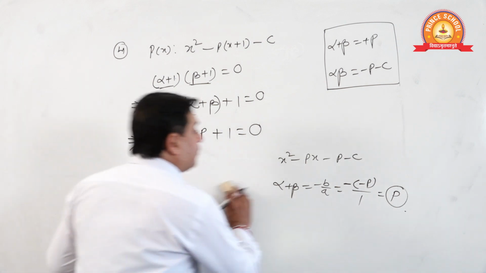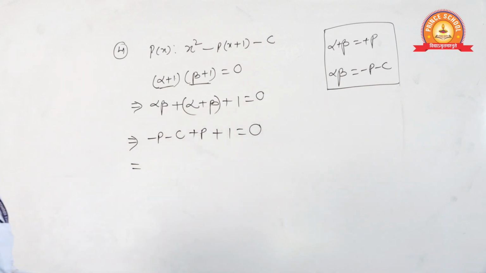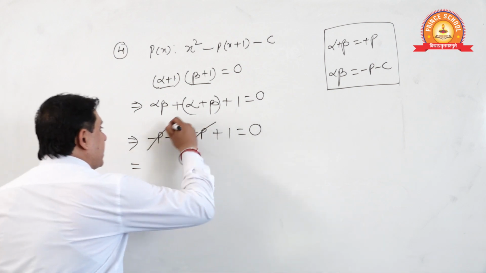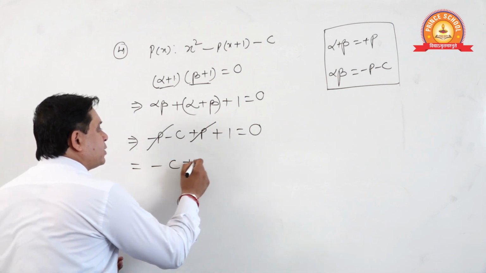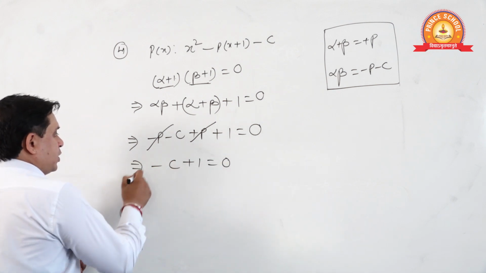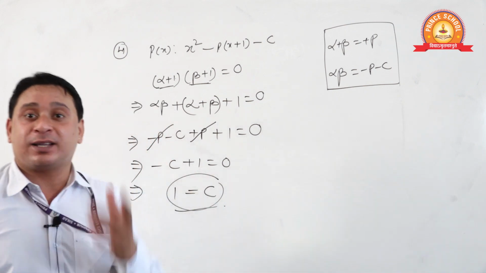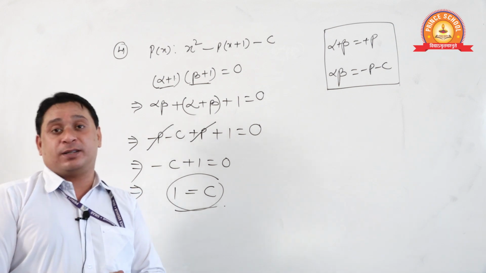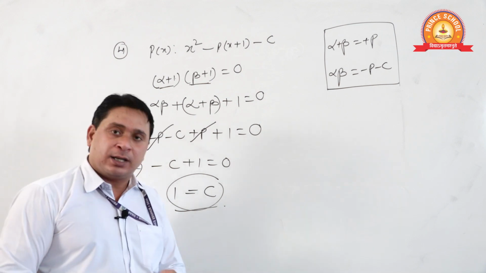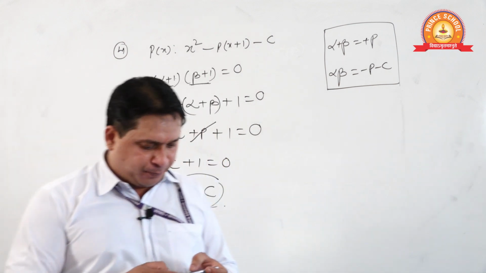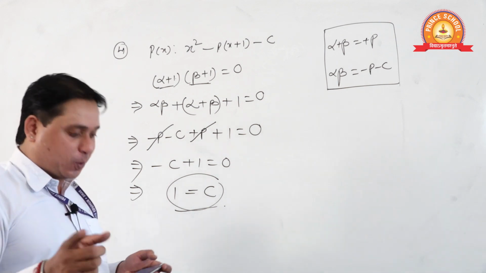Now see, what it will be. This is plus p, na? P will cancel p, yes or no? Okay. Minus c plus 1 is 0. Shift c towards the right. Check your objective question, what is the option number? C will be 1. Done? Option number will be C. C is 1 and option C is also 1.